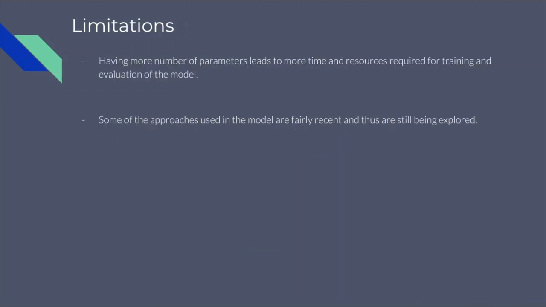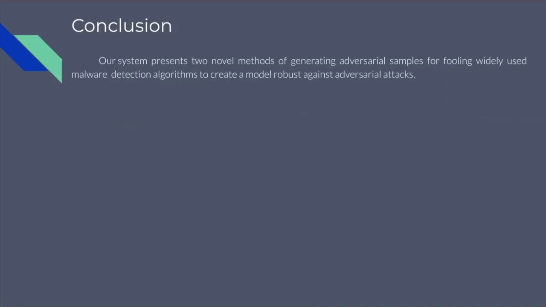Let's now talk about the limitations of our project. The number of permissions for an Android app ranges up to about 200 permissions, thus contributing to more parameters, which in turn leads to more time and resources required for training and evaluation of the model. Another limitation that we faced is that some approaches used in our model are fairly recent and thus are still being explored. In conclusion, our system presents two novel methods of generating adversarial samples that breach widely used malware detection algorithms, which in turn helps us create a model